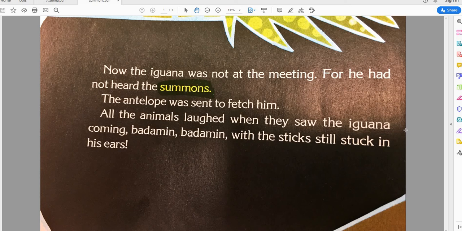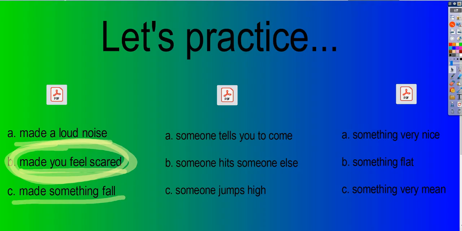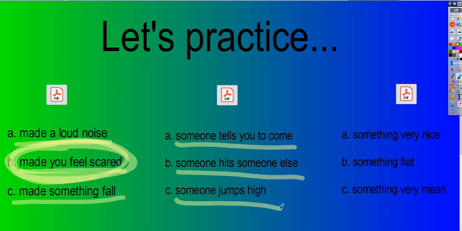So, the iguana was not at the meeting, for he had not heard the summons. He hadn't heard a summons. I wonder what a summons could be. Could it be that someone tells you to come, someone hits someone else, or someone jumps high? What is a summons? Let's look back at that real quick.